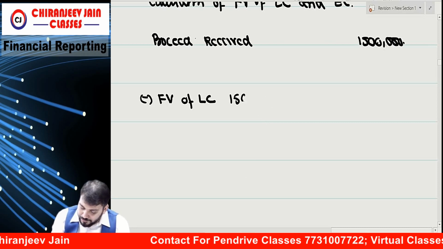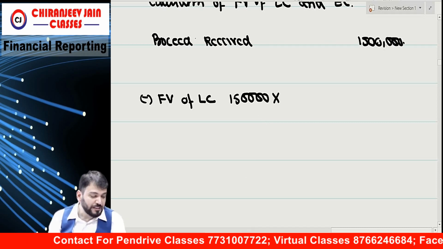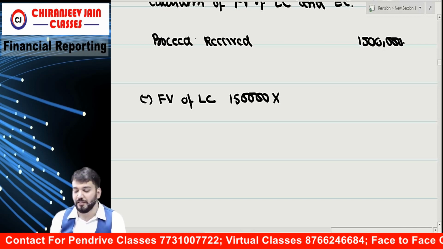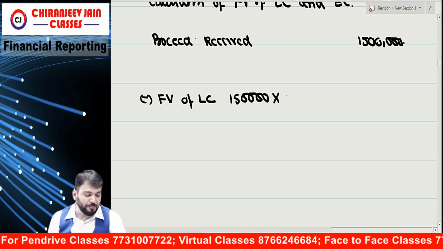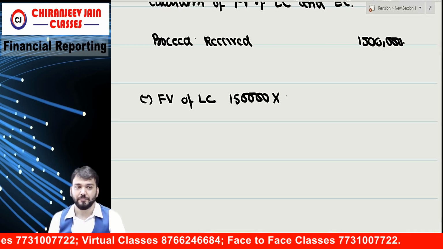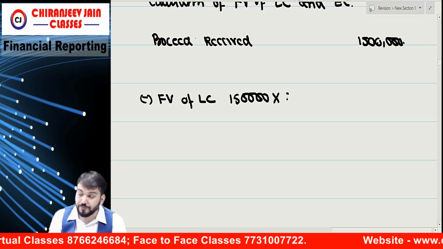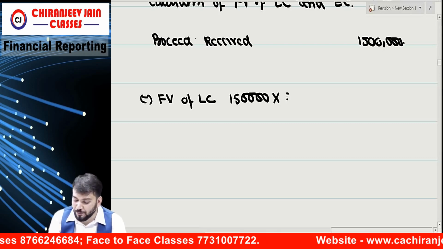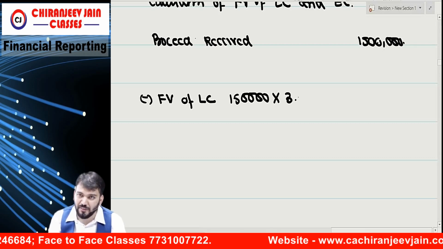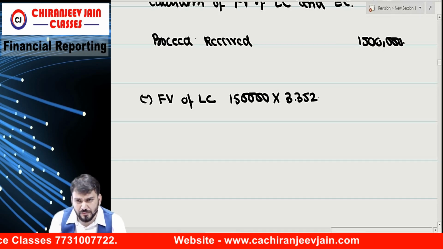Can you give me the annuity factor at what rate? What is the market rate of interest? 15%. So at 15%, can you give me the discounting factor, means annuity factor? Give me in 4 decimals. 3.3522.